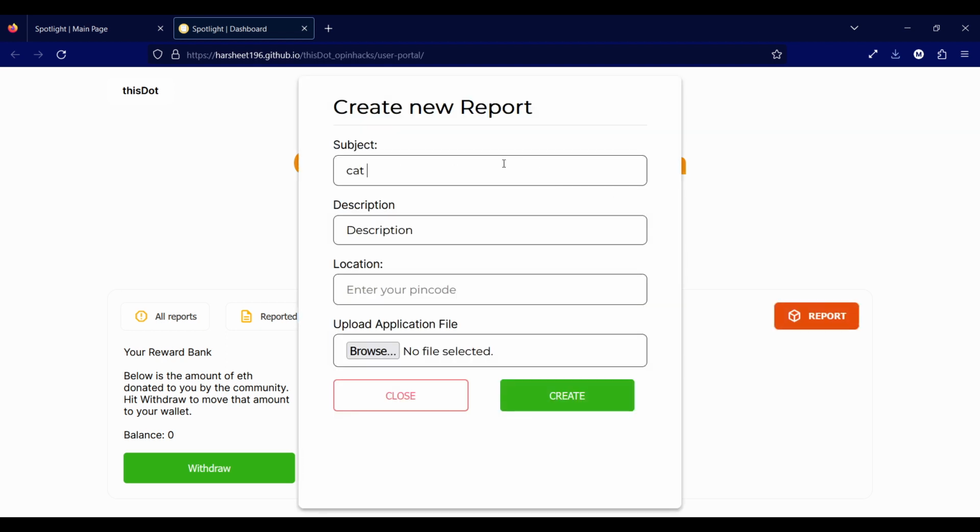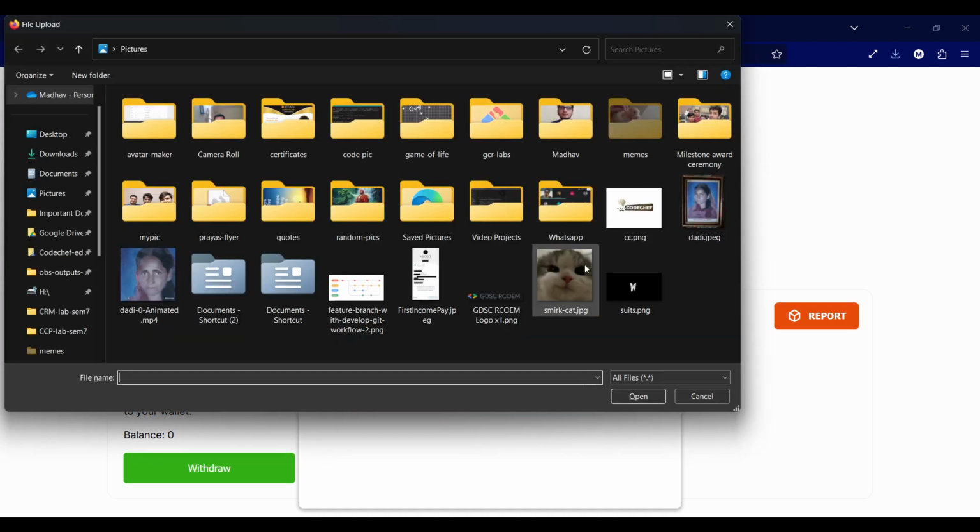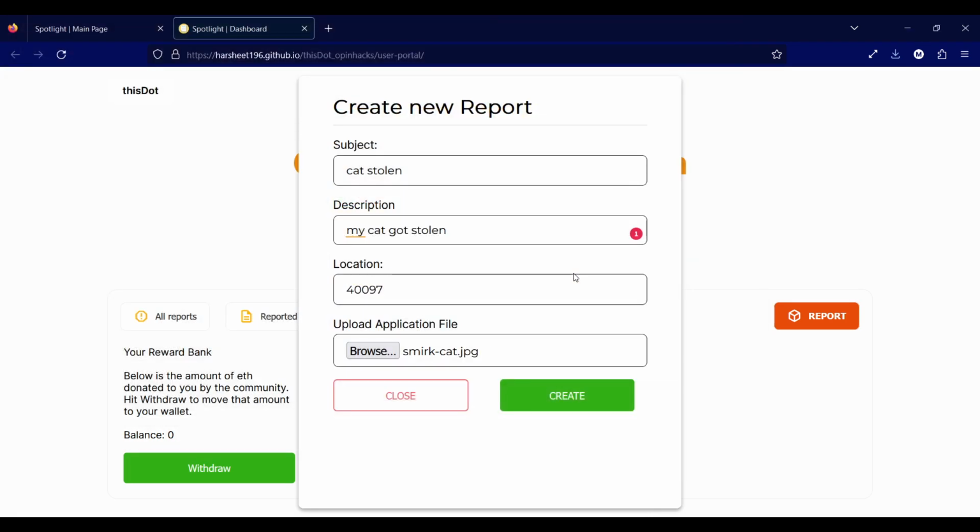So let's say I report a crime that my cat got stolen. This is a silly example, but you can understand. My cat got stolen. Now, as for the pin code, let's try 97. As for the image, we can upload any image that we want. So we have a very naughty cat, that's what we have here.